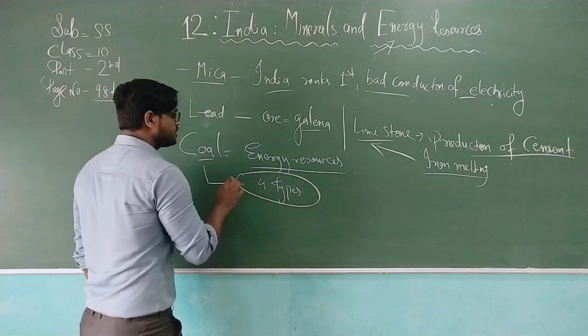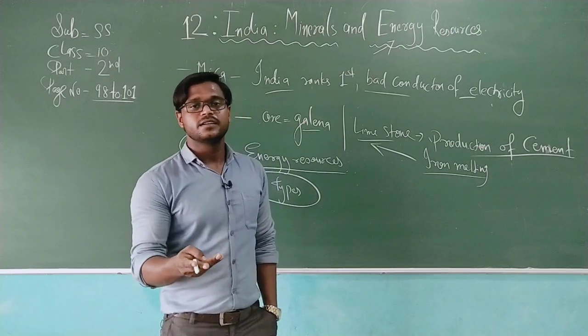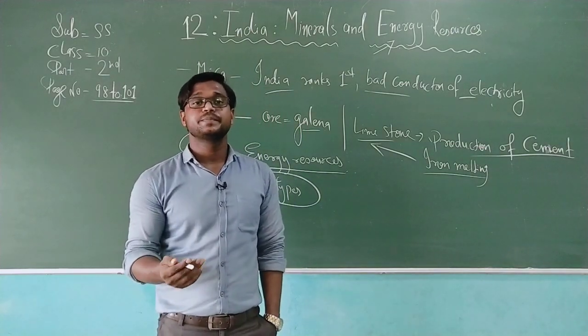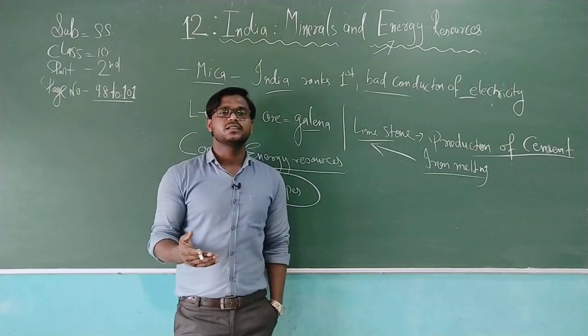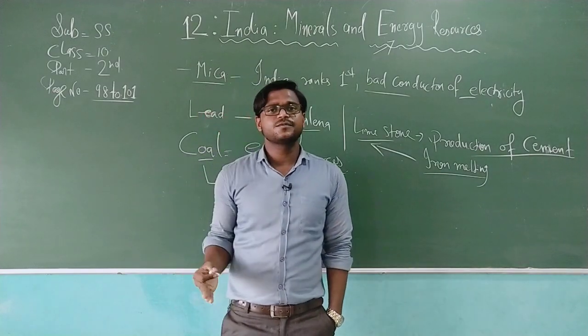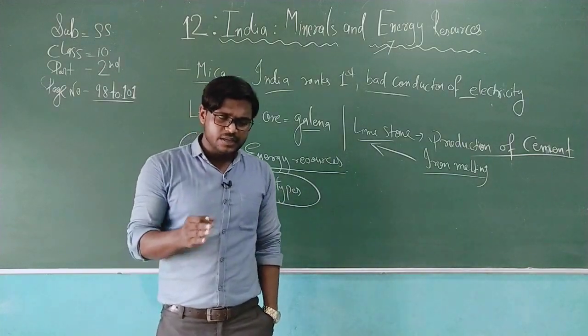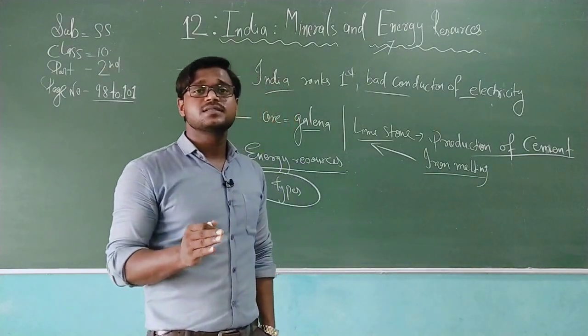Now, what are these 4 types? We need to understand, starting from anthracite, lignite, then bituminous, and peat coal. Anthracite, bituminous, lignite, and peat coal are the kinds. Some give the best amount of coal, some a normal amount. This is actually classified according to the carbon content.